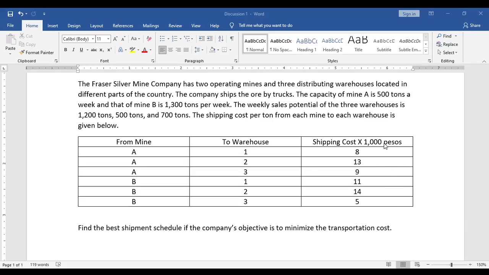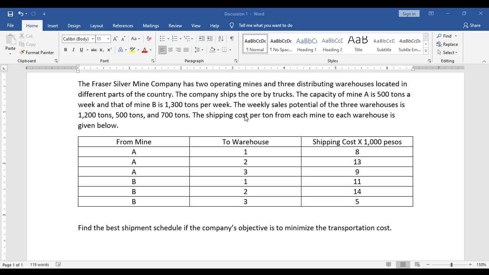Good day everyone. So here is another video in which we are going to solve a word problem regarding the transportation model. As you can see, here is a problem, and it is not yet placed in the table of the transportation model. So what we're going to do is fill the table that we have, and then we will answer this